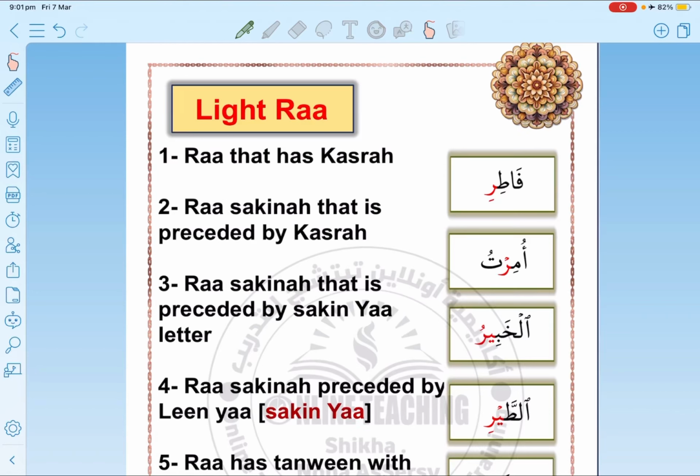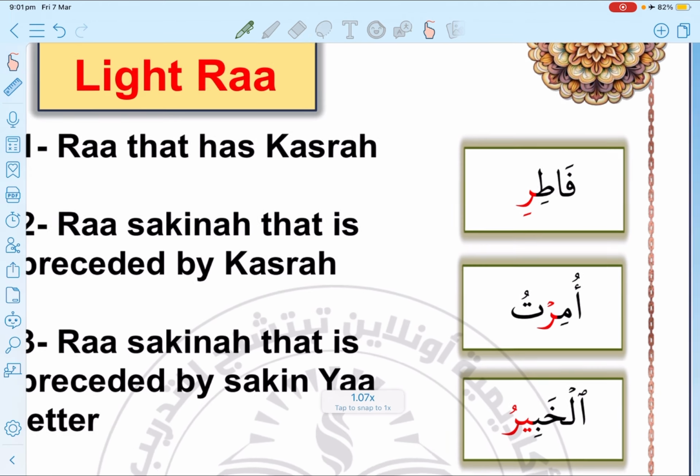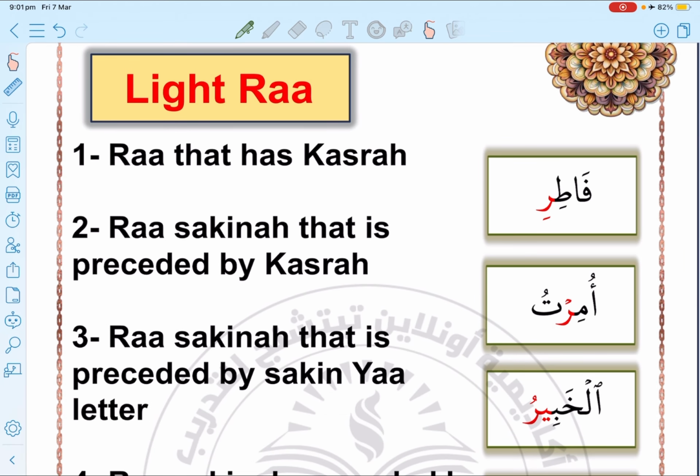The lesson today is about the cases of ترقيق الراء, making the ra light. The first case, case number 1, is when the ra has a kasra. As you can see here, فاطري, the ra has a kasra, so I'm going to pronounce it فاطري, light.